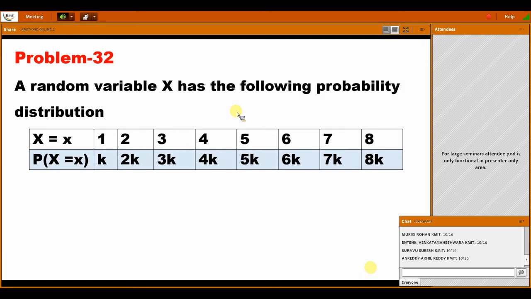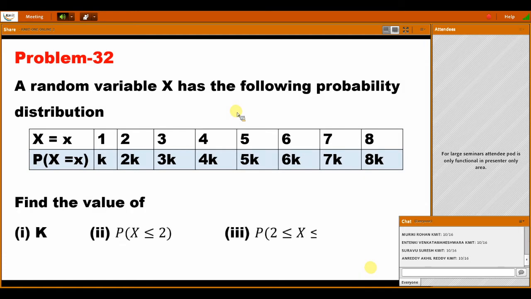A random variable has the following probability distribution. Find the value of k. I think people know how to solve this type of problem. Come on, solve these problems and say the answer fast. I want the answer. This type of problem you may get in an objective exam.